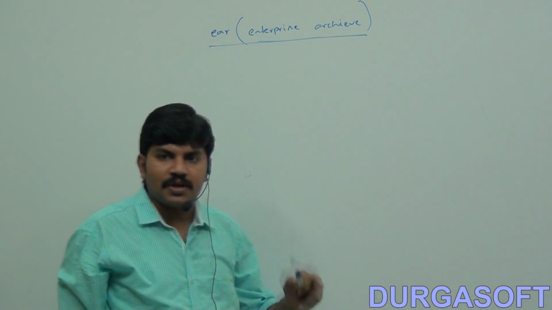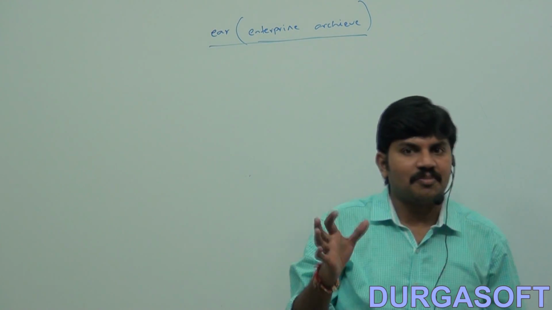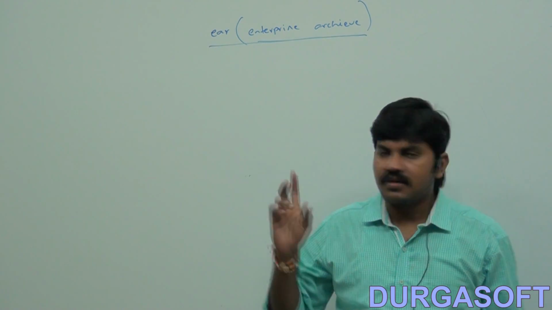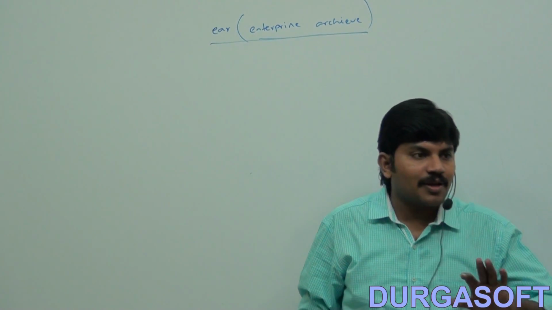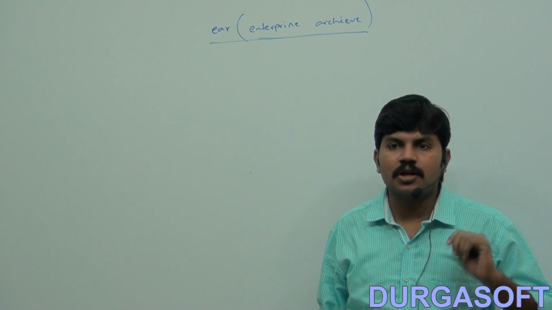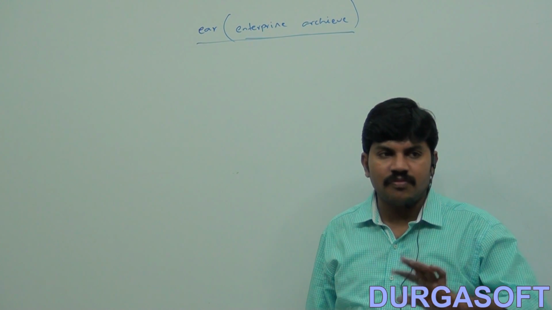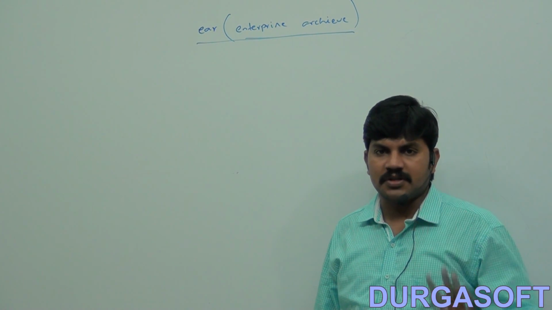An ear file represents an enterprise application. You may immediately ask, sir, what is the difference between web application and enterprise application?